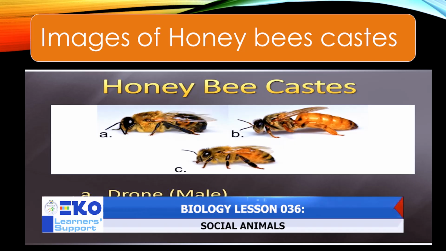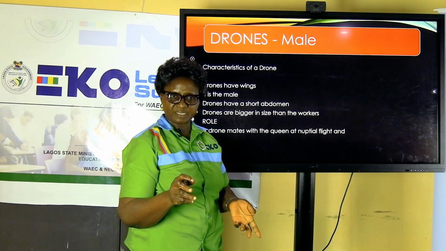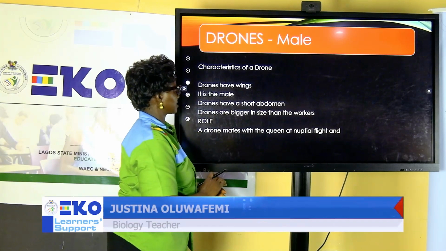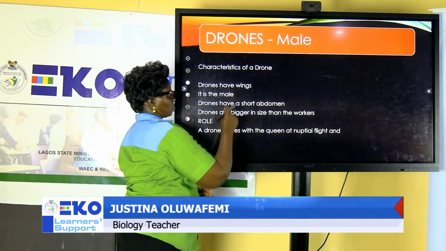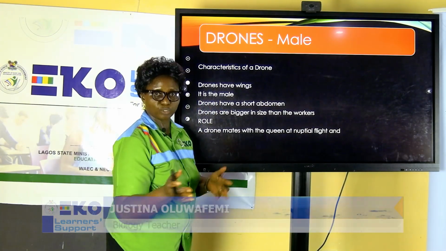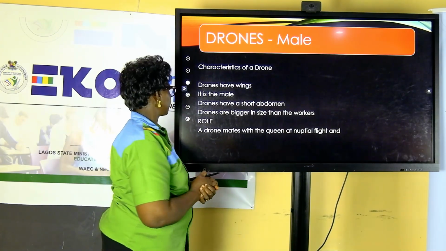We will try to look at each group and see some of their unique features. We are starting off with the male. What did I call the male? All right, they are the drones. The male organism of a honeybee is called a drone. The characteristics of drones. The first thing is drones have wings. Automatically they are male. Drone signifies the male part or group of the honeybee.